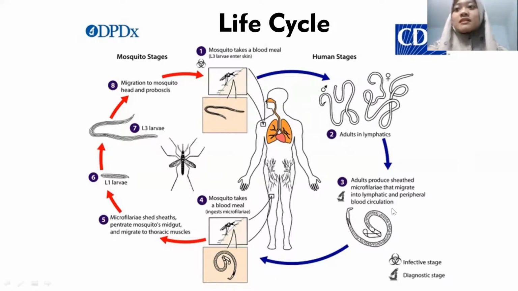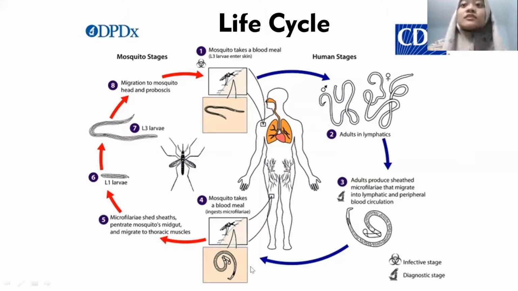This is called the diagnostic stage. And as I said before, the best time to take the blood is at night, specifically at 10 p.m. until 2 a.m. because they are active at night, or they are nocturnal.